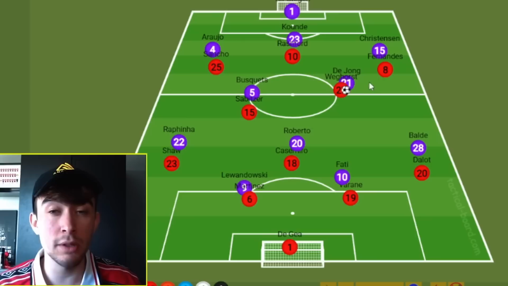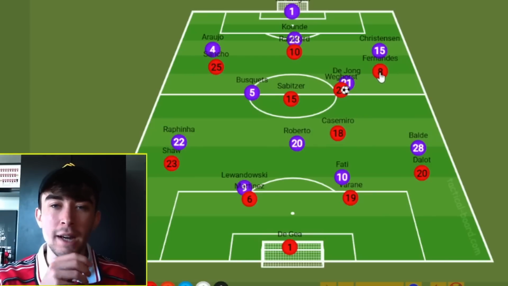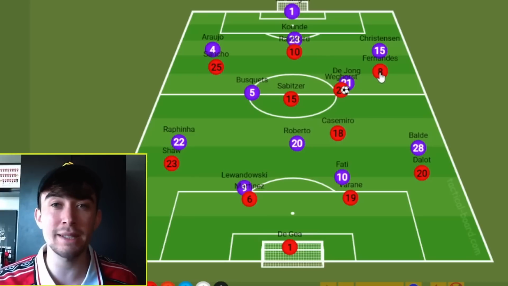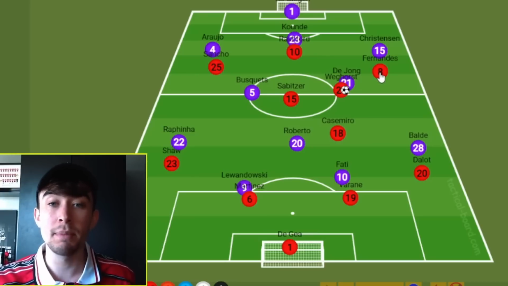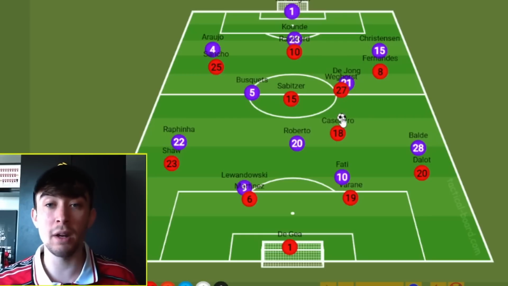So even if Weghorst doesn't win that first ball, Manchester United have to be there on the seconds. Whether it's Casemiro stepping forward, Sabitzer getting in there, Rashford, Fernandes, Manchester United have to be like a pack of wolves hunting, waiting for that ball to drop down. On that second ball, Manchester United have to be there. Because if they can be there and can win this second ball, they're then man for man with the Barcelona backline.